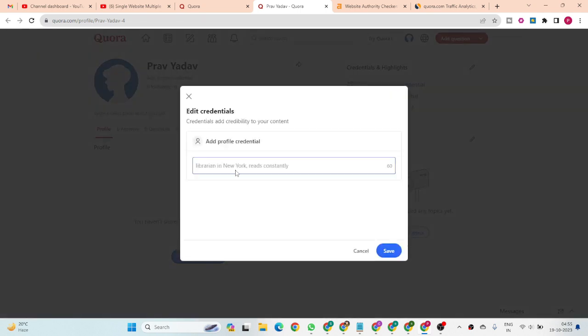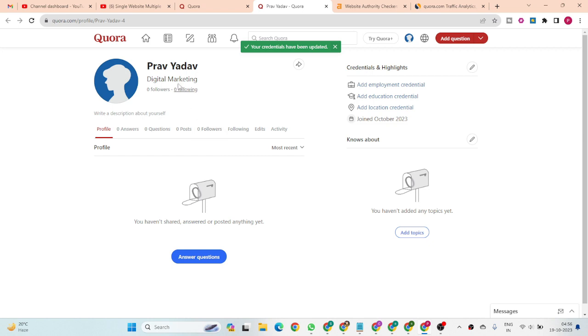Add profile credentials. What kind of credentials have I added? We can optimize after a while.